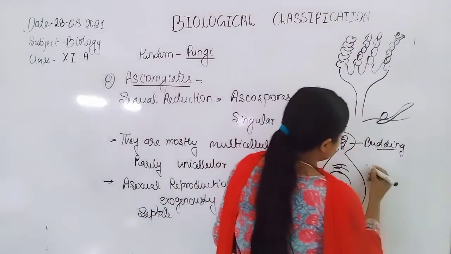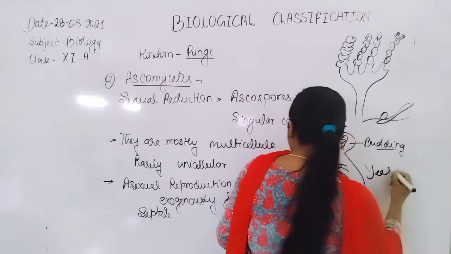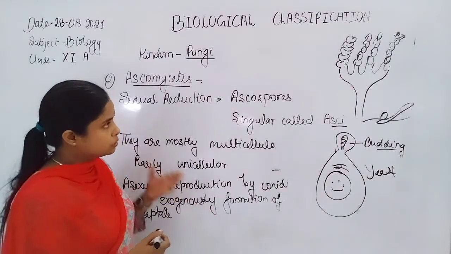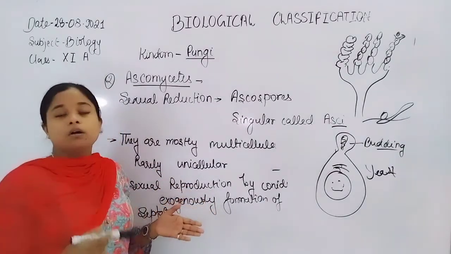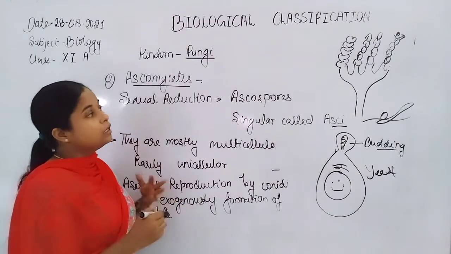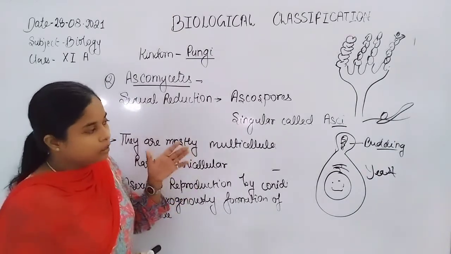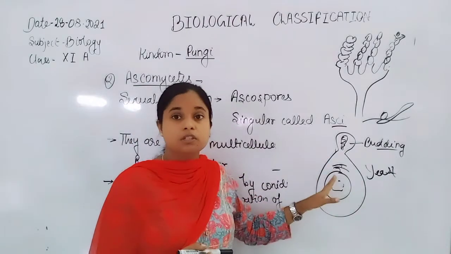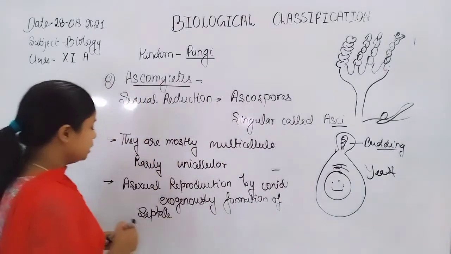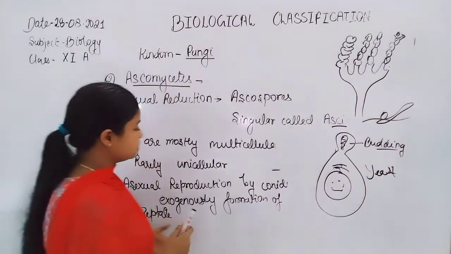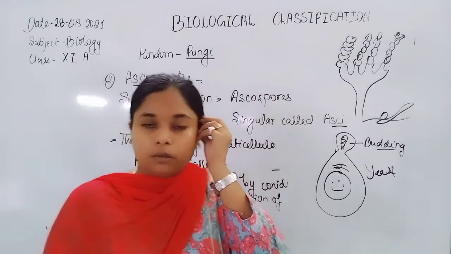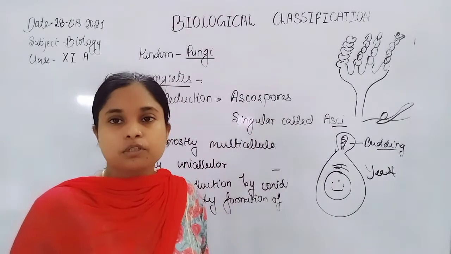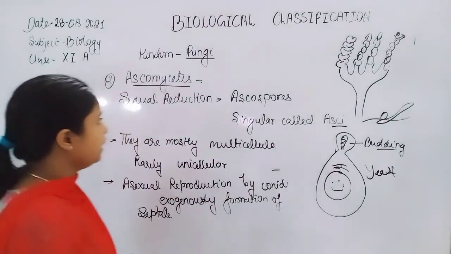Here is the yeast diagram. They produce asexual spores exogenously, known as conidia in Penicillium, and also reproduce asexually by the formation of a bud in the case of yeast. Another reproduction is sexual reproduction. They also reproduce sexually by the formation of asci or ascospores. So here is the overall picture about the ascomycetes.